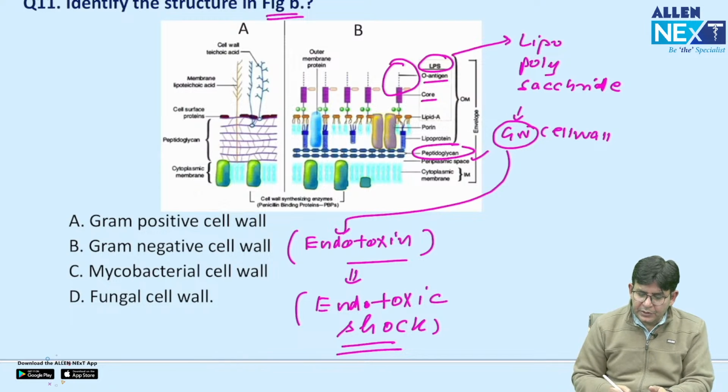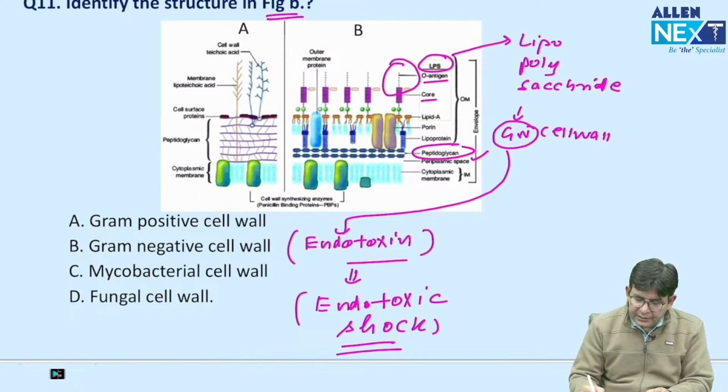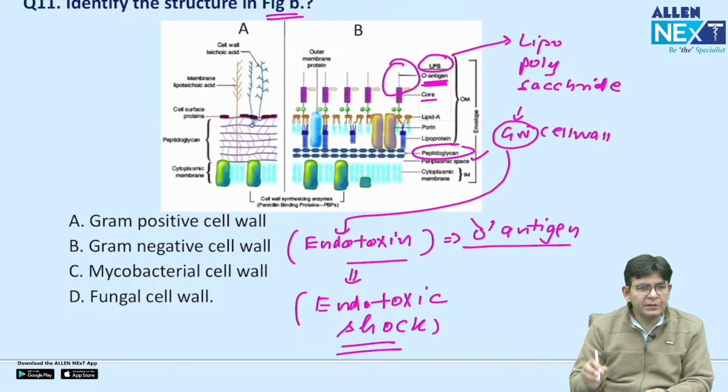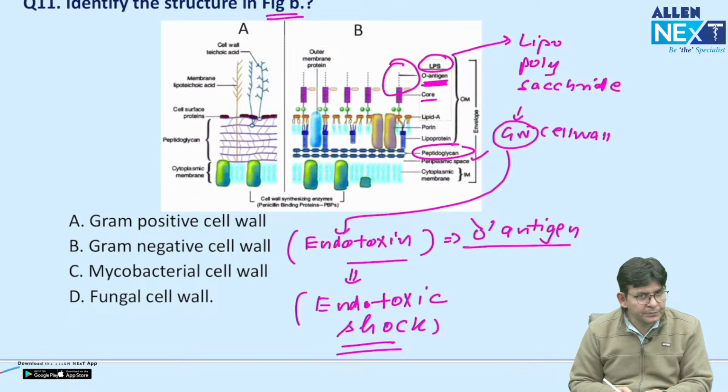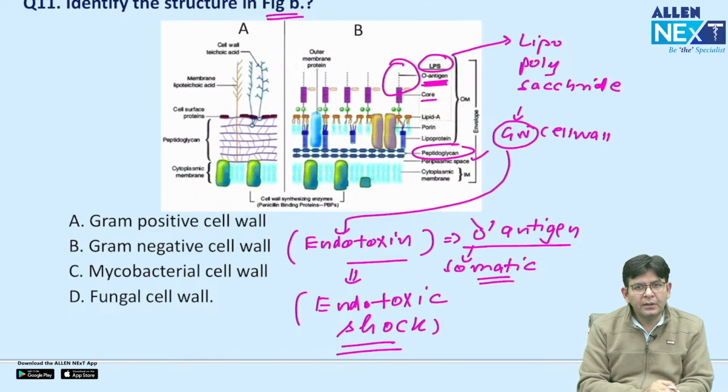So you need to remember two or three things. The O antigen, the somatic antigen, derives from this LPS portion, and antibodies are produced against that.